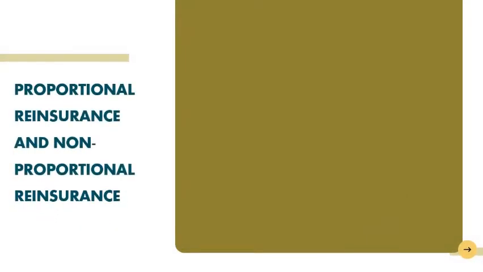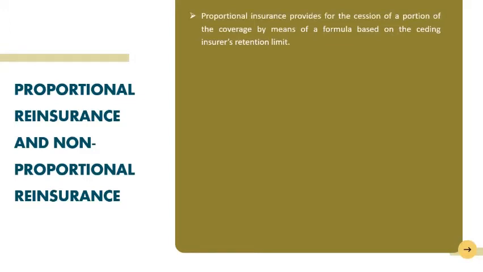Proportional reinsurance and non-proportional reinsurance. Proportional reinsurance provides for the cession of a portion of the coverage by means of a formula based on the ceding insurer's retention limit. For example, all amounts of life insurance in excess of the insurer's retention limit will be reinsured.